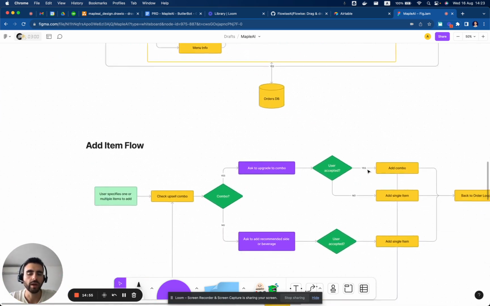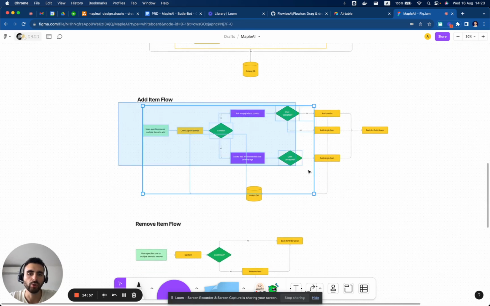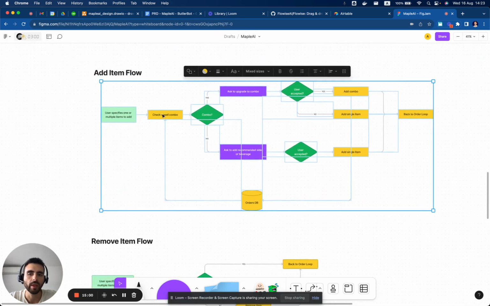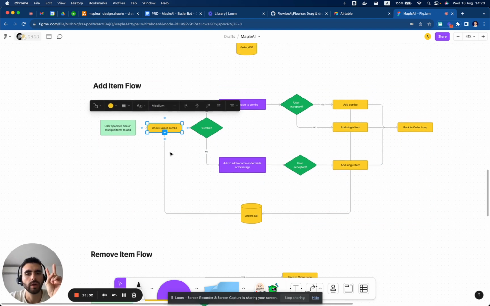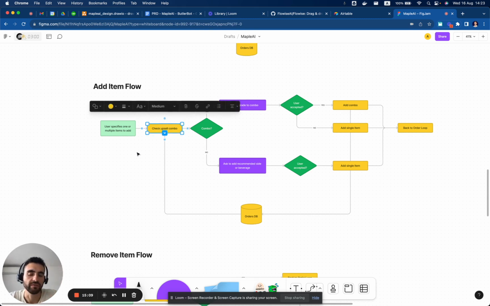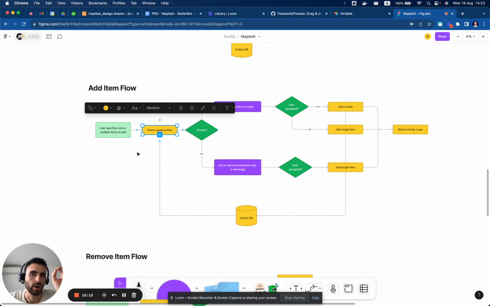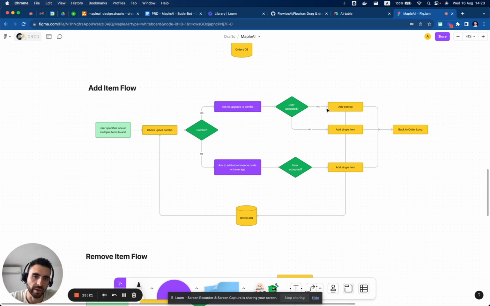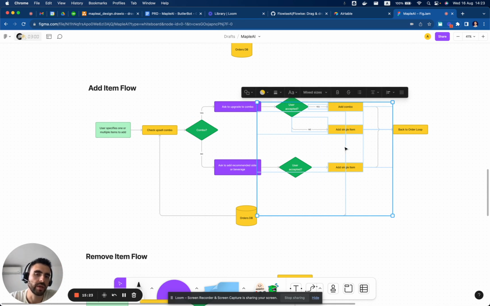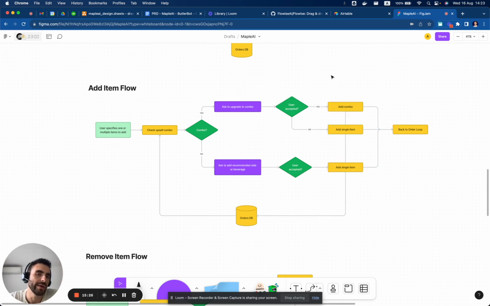Then, for the add item flow, we will do two simple checks. We will handle a couple of simple upsells. One upsell is, if the item can be upgraded as a combo, it will ask, would you like this as a combo? The person will say yes or no, and then it will be added as a combo or as a menu item. All of this will probably be just a single API call in which the combo item goes true or false, right?